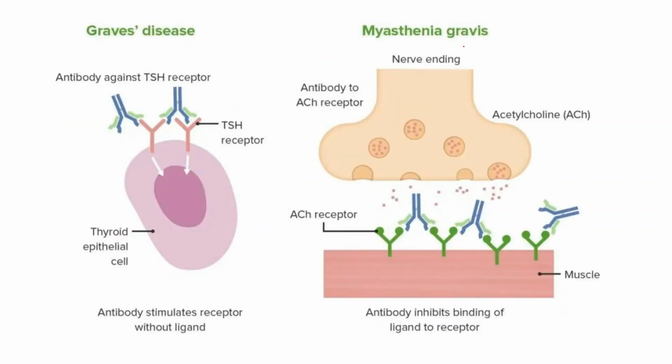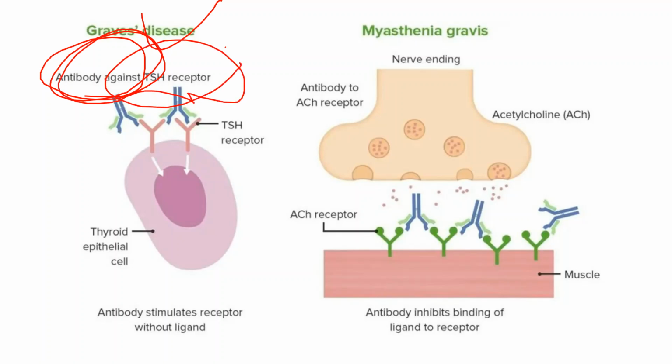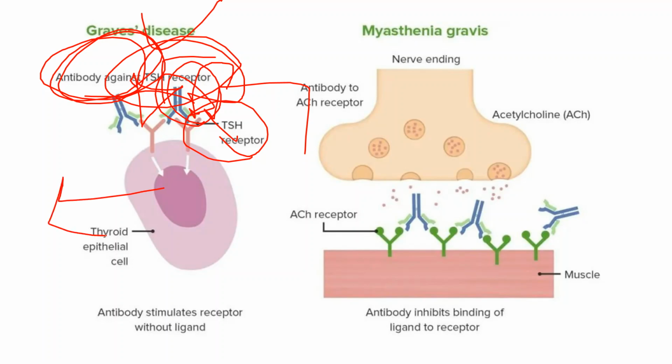The most common example is Graves' disease. Here, what happens in our body is that our body produces an excess amount of antibody, which goes and targets the TSH receptors. The antibody binds with the TSH receptors, so the thyroid hormone cannot bind to them, right? Even in the absence of the ligand, these antibodies bind and stimulate the cells. So these antibodies stimulate the receptor even without the ligand. That's why we call it Graves' disease.